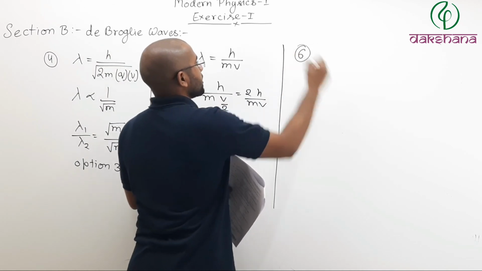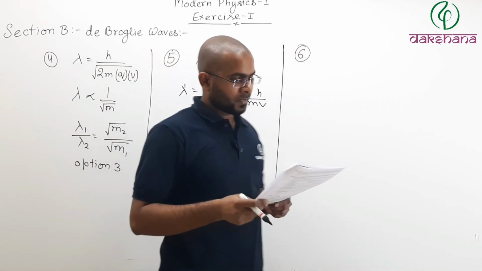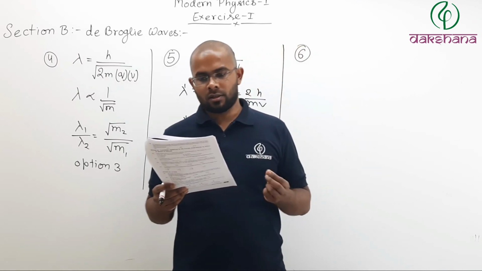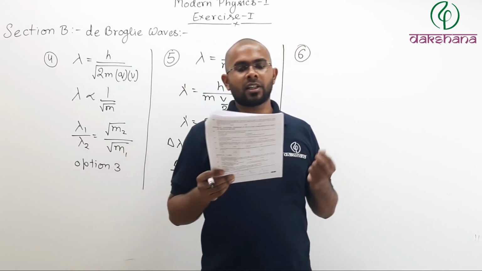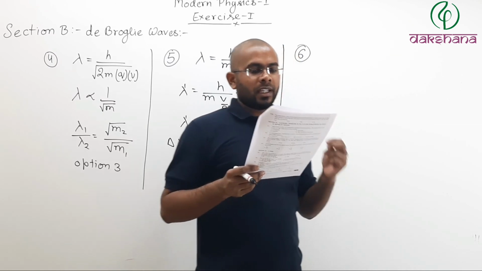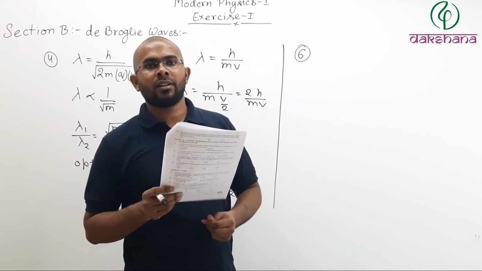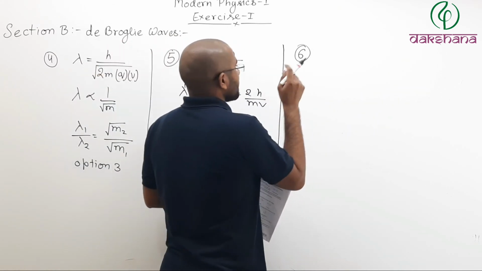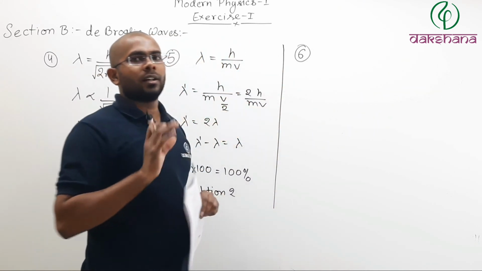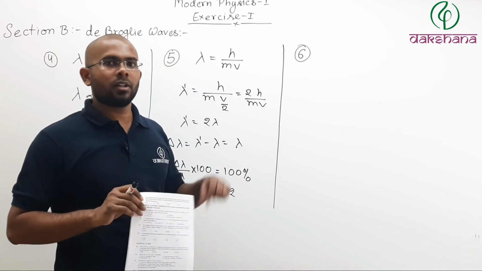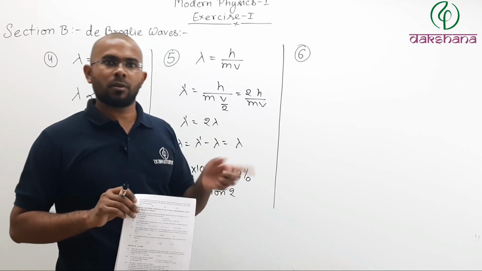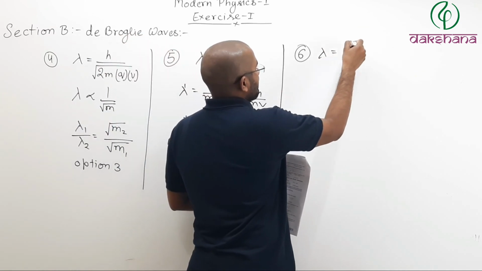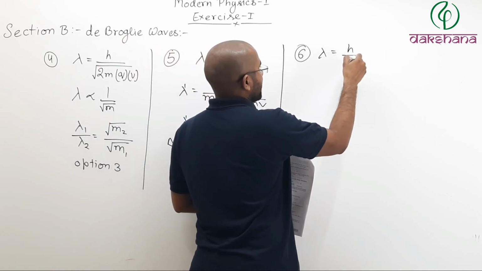Question number 6. Let's take a look. It says the momentum of a gamma ray photon of energy 3 kilo electron volt, in kg meter per second, will be. Now, you know that for the dual nature of particles, whether light particles or matter particles, lambda can be written as h divided by p.